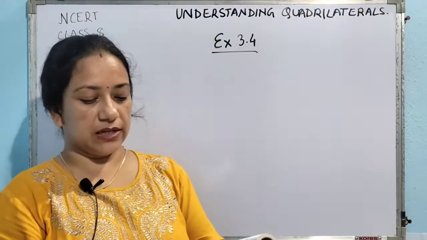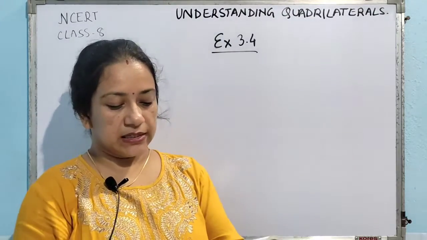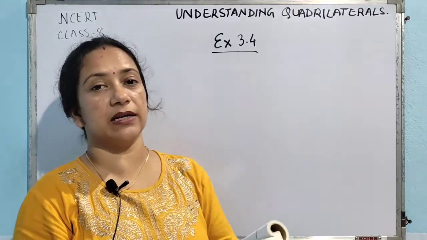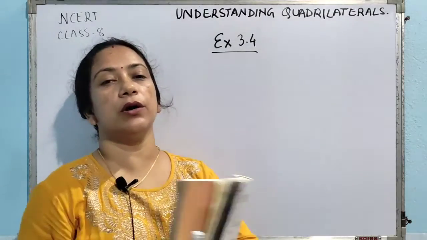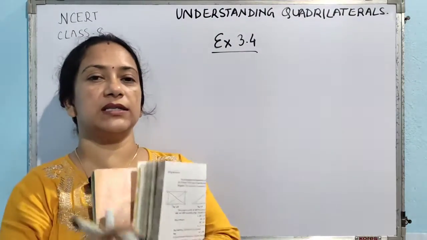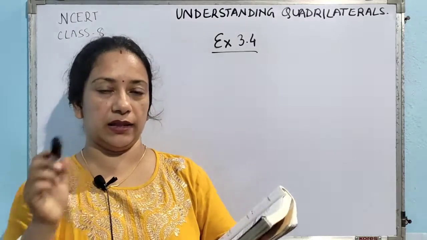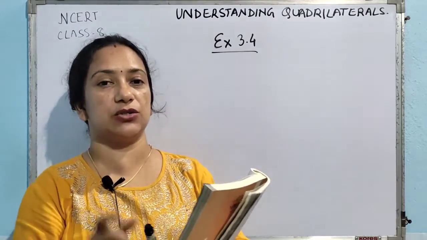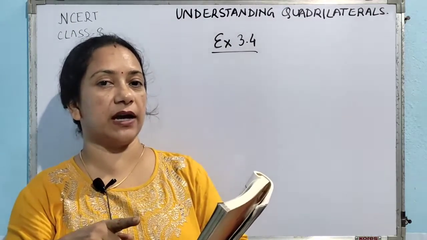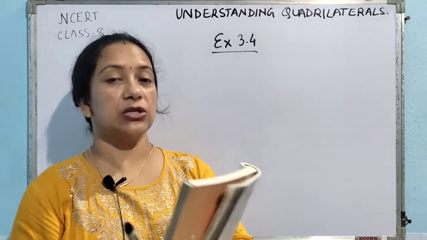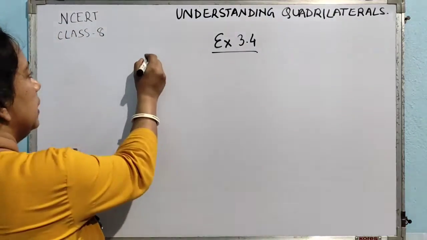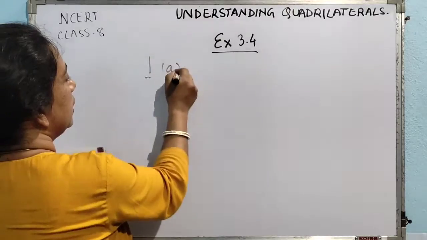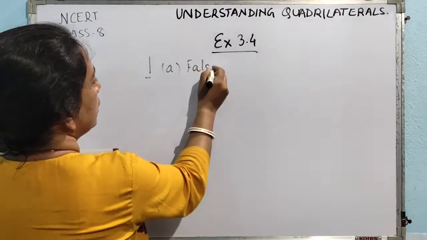So the first question is state whether true or false. See the first statement, all rectangles are squares. In order to be a square, all the sides have to be equal. In that particular quadrilateral all the sides need to be equal. But in case of a rectangle all the sides are not equal. So the first statement will be a false one. Okay, the first one is false.